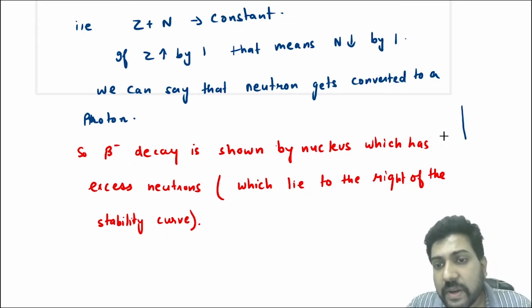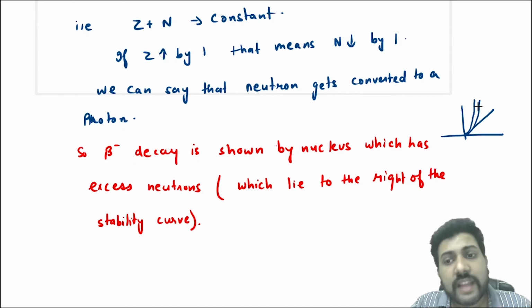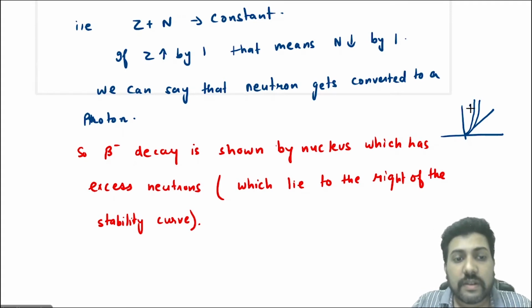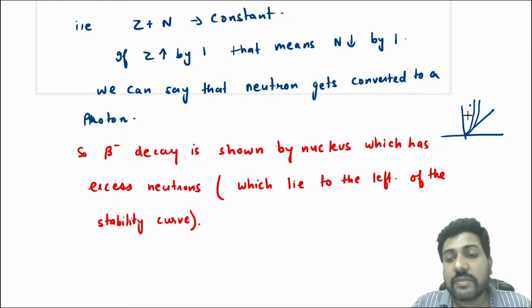Now, if you remember the stability curve that we have discussed in the last class, the neutrons are in excess in those nuclei which lie to the left of the stability curve. So I'll write it here: the left of the stability curve has excess neutrons.